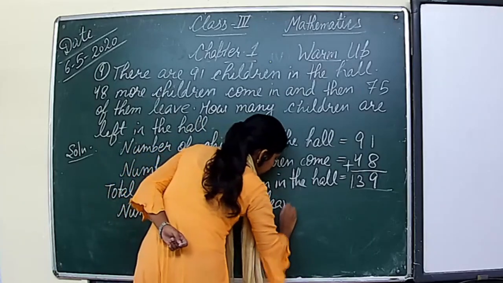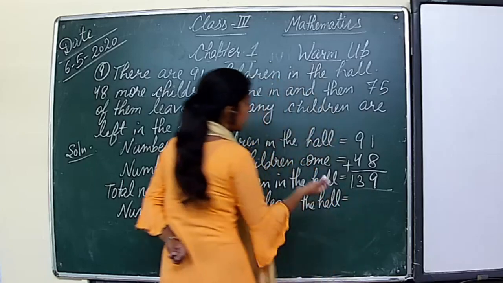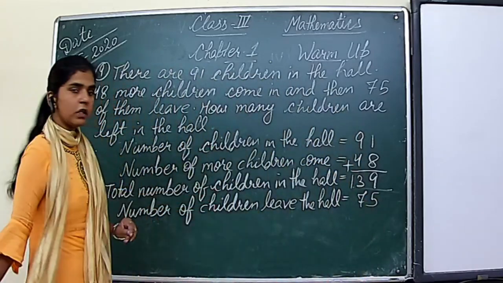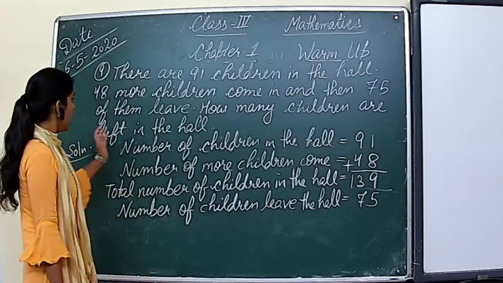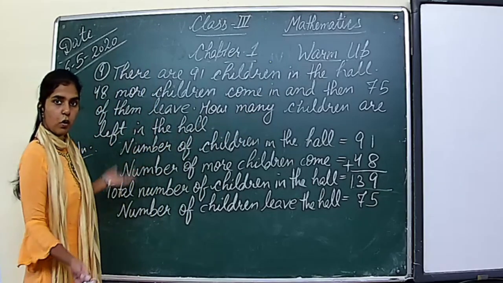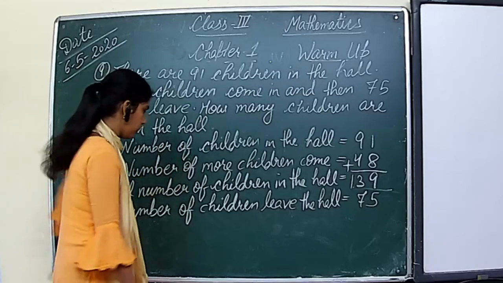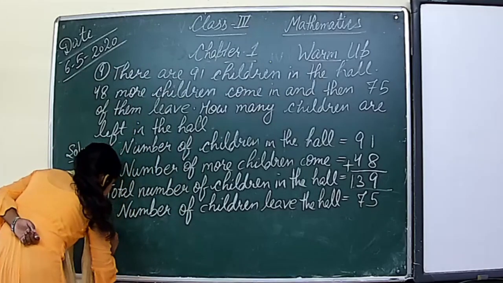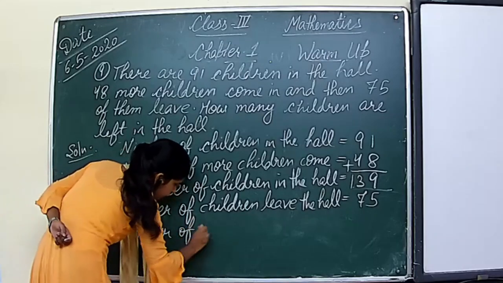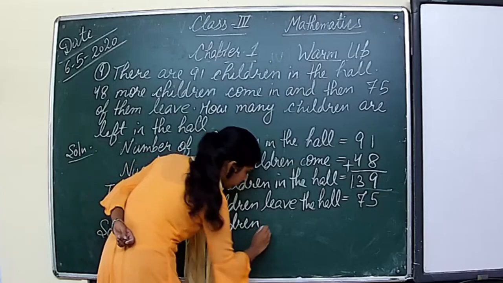leave the hall. So how many children leave the hall? 75. Okay, so we write here 75. Now how many children are left in the hall? So we will write here number of children left in the hall.